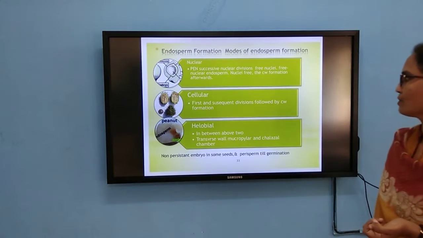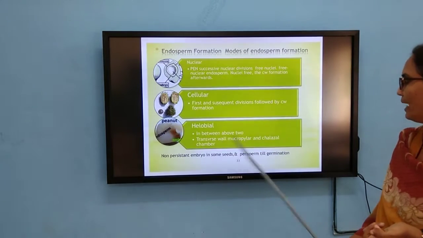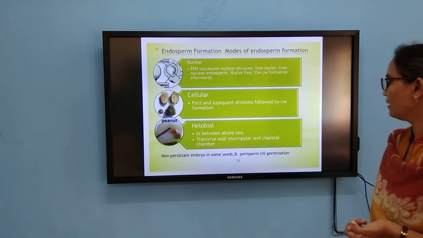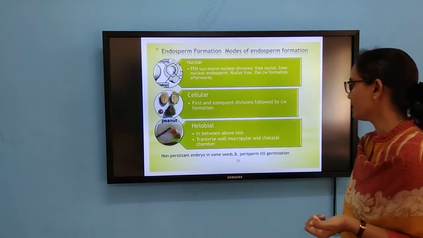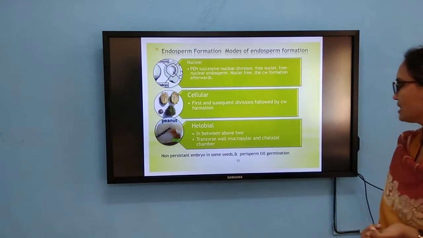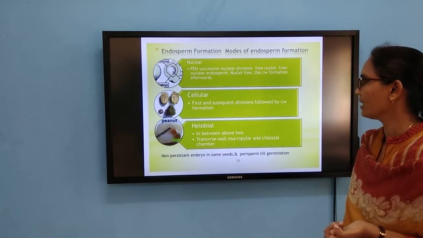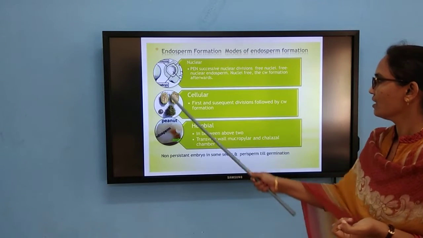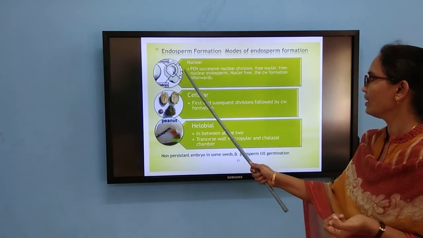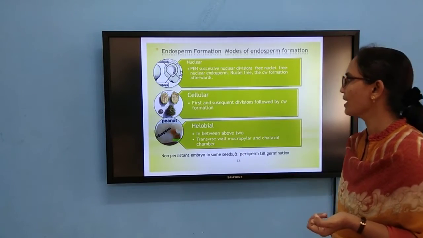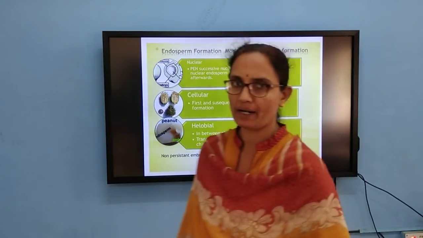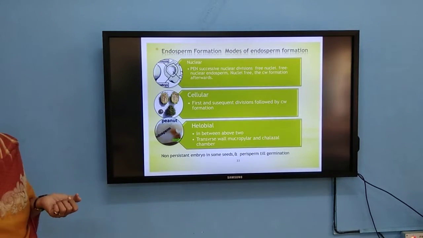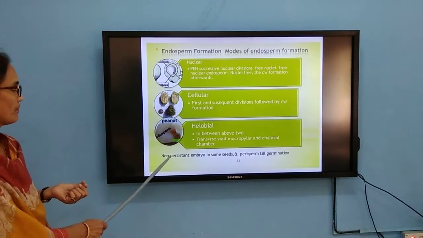The helobial endosperm, in between the cellular and nuclear types, has a transverse wall and micropylar and chalazal chambers, and is observed in peas, etc. In castor, both free nuclear and cellular types can be found. So this is about endosperm formation.